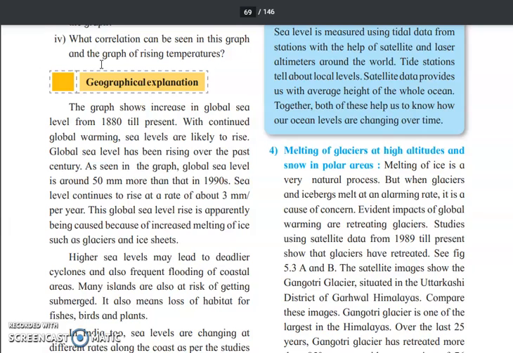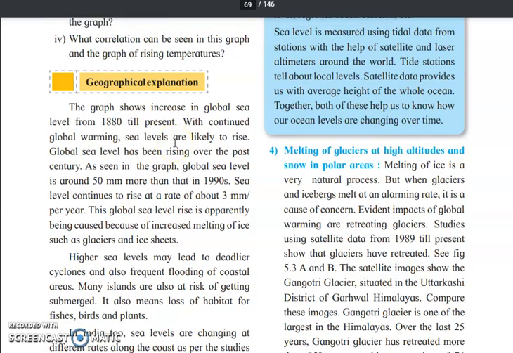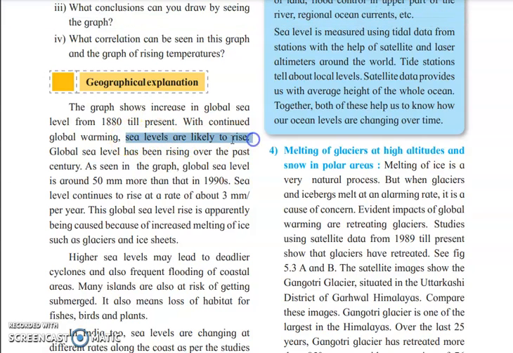So we'll just go through the geographical explanation. The graph shows increase in global sea level from 1880 till present. With continued global warming, sea levels are likely to rise. So if the global warming is more, definitely the sea levels are going to rise. Since many centuries in the past, the sea levels have been rising. The global sea level is around 50 mm more than that in the 1990s. Sea level continues to rise at the rate of about 3 mm per year. Means every year there is an increase in the sea level of about 3 mm.